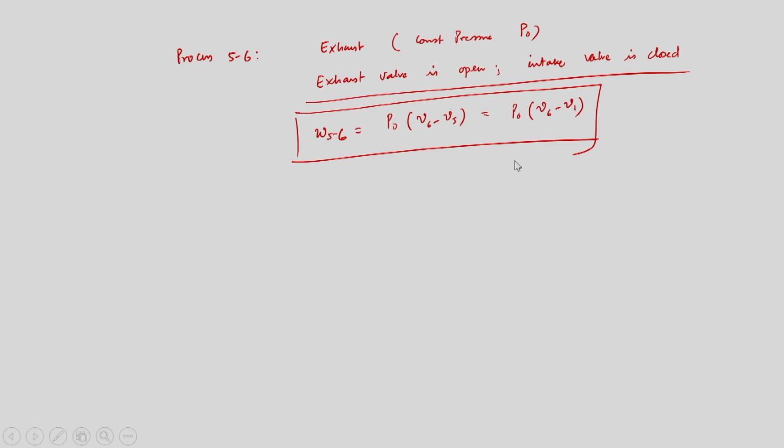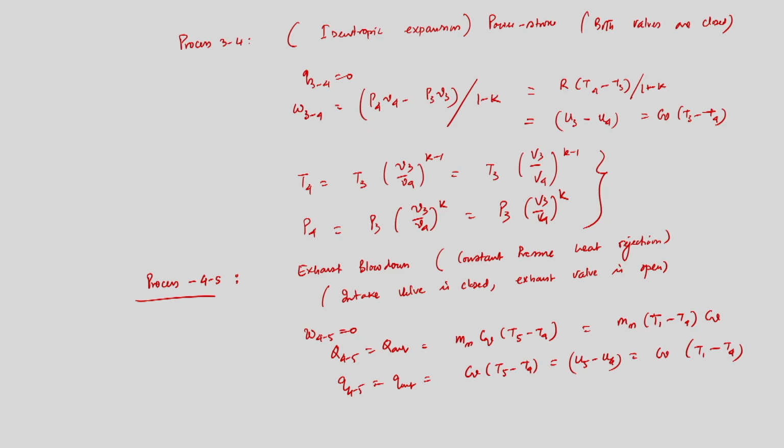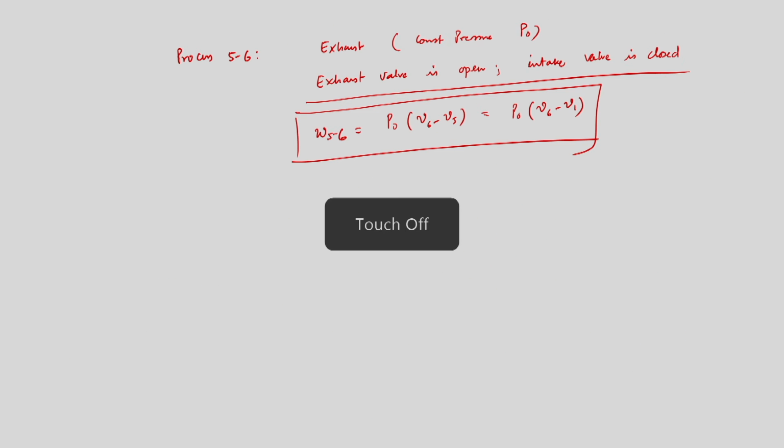If we go back to my previous slide where we have drawn the PV and TS diagram, V5 is as good as V1, and this point is 6, so V6 is as good as V2 again. So from this analysis, considering air to be an ideal gas and following the ideal gas relationship, we have obtained pressure and temperature at the end of the compression and combustion as well as the power stroke.